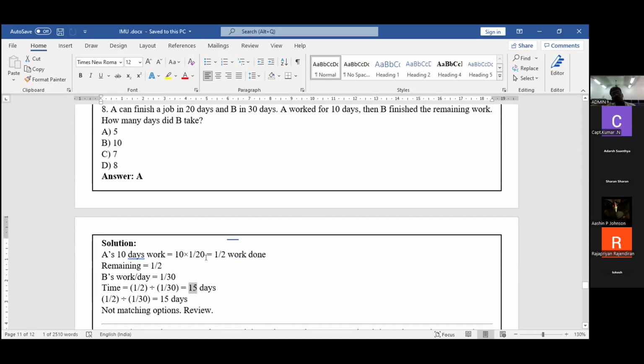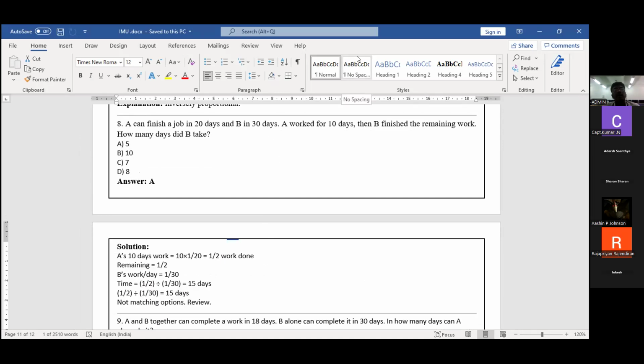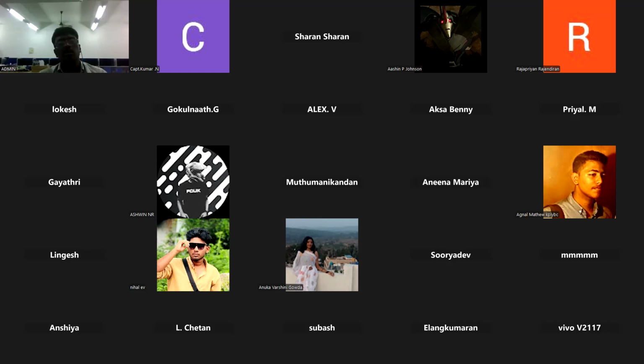Sir, please, understood or not? This type of problem mostly comes in your exam. Please go through that and tell me whether you have understood or not. Please reply. I'm waiting for your reply. Students, please, understood or not? Understood?